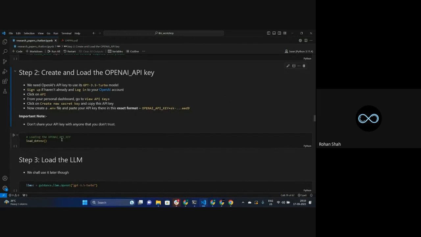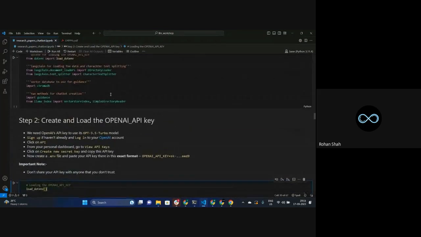So now what I am doing after this is loading this API key, because that's the only thing that is present in my .env. So I'm loading that thing over here. I have not run this code, so I'll just run this.